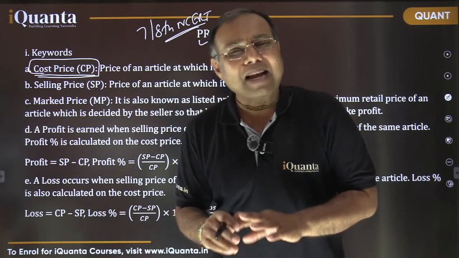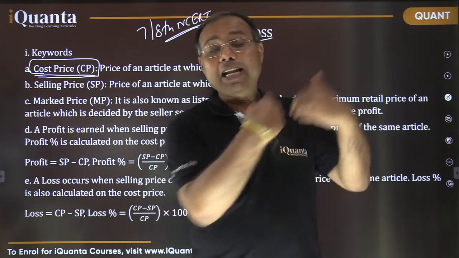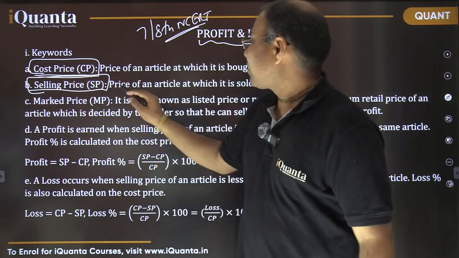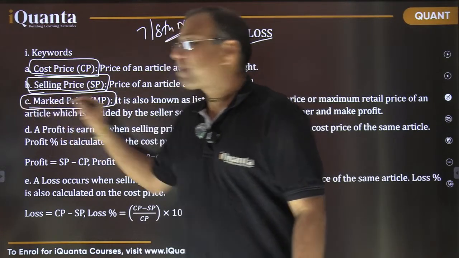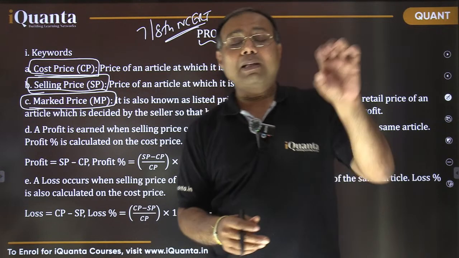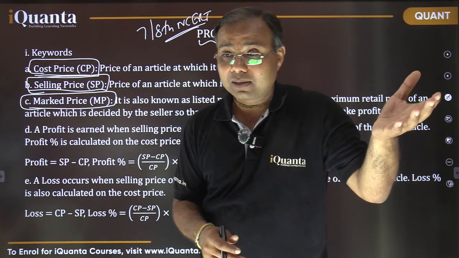So what price the article costed to me as a shopkeeper. Now at what price I'm selling it to my customer, that is called selling price. Fine. So the price of an article at which it is sold. Mark price, MP. What is that mark price? So mark price is the price at which the article is shown to the customer. The price which is shown to the customer. Is it fine?